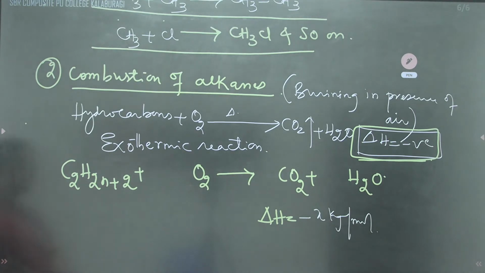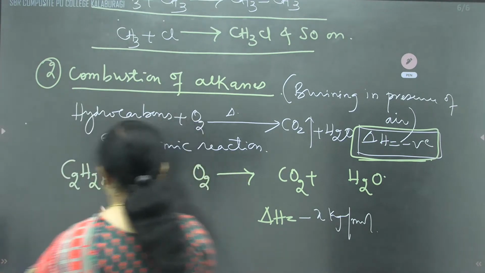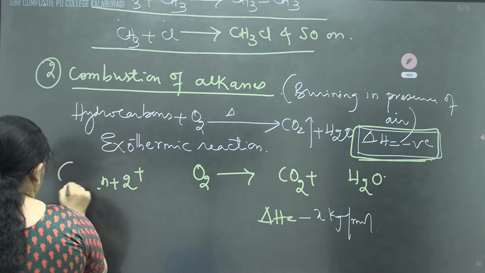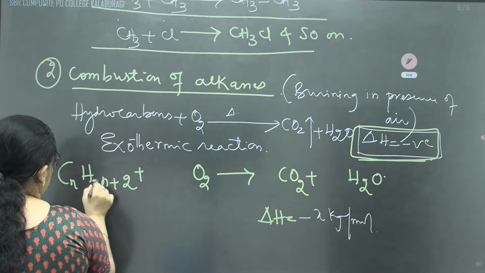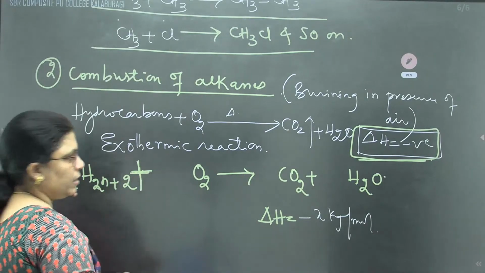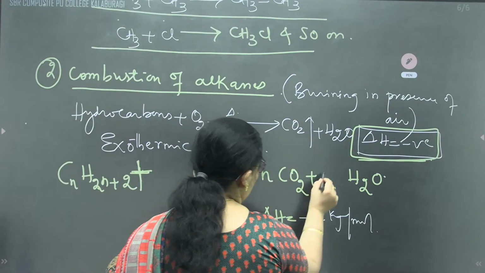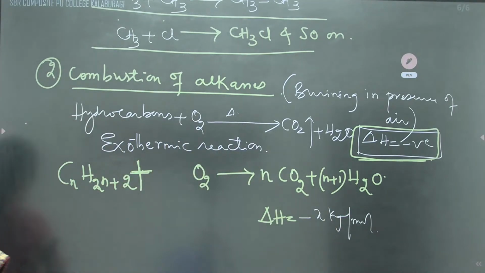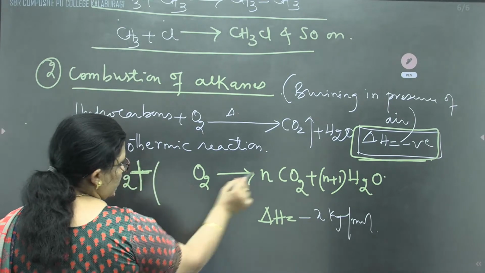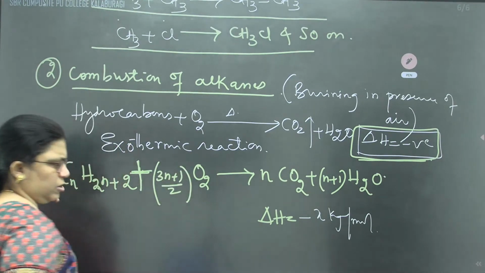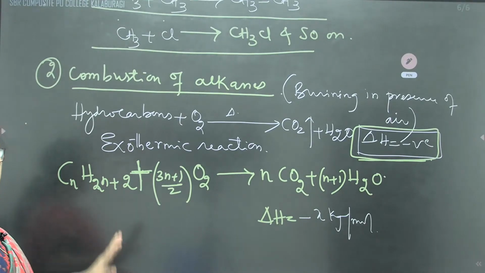So CnH2n+2 will give n of CO2, and H2O will be n+1. H2O is how much, children? n+1 H2O. Therefore, how much will be the oxygen coefficient? It will be (3n+1)/2. We have to write the general equation, but for this one I have given the convenience.